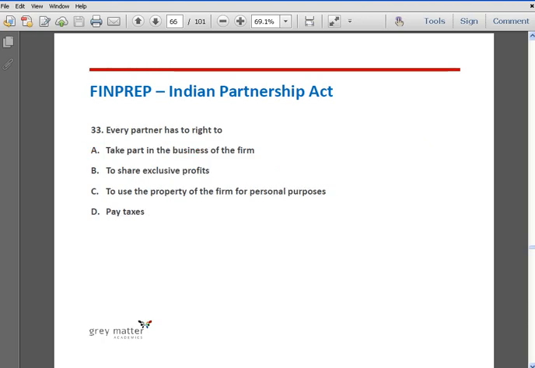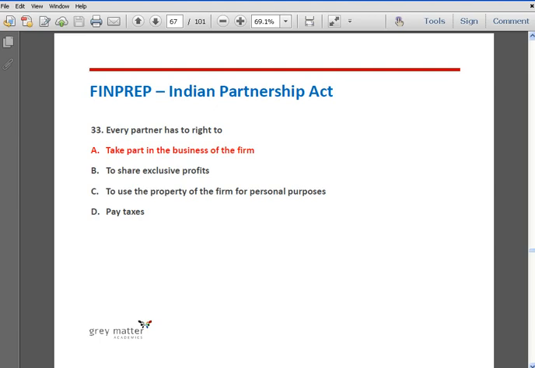Question number 33. Every partner has the right to: option A, take part in the business of the firm. Option B, to share exclusive profits. Option C, to use the property of the firm for personal purposes. Option D, pay taxes. The correct answer is option A, to take part in the businesses of the firm.